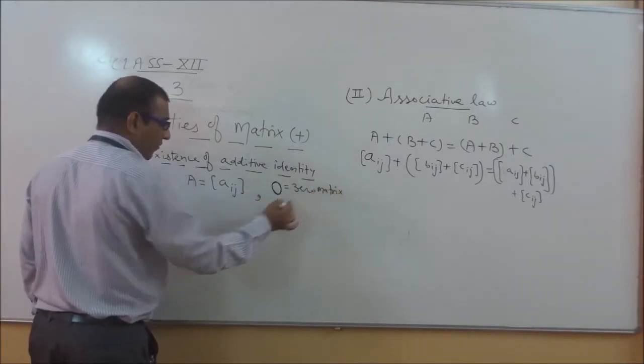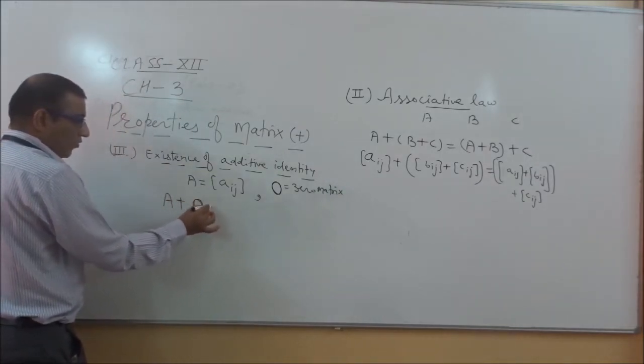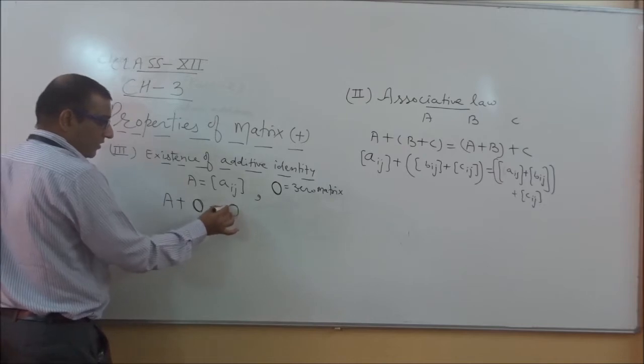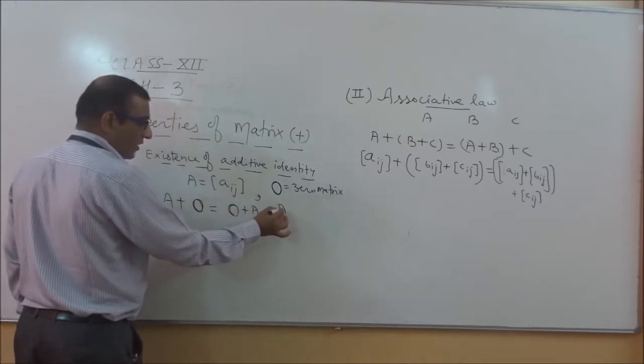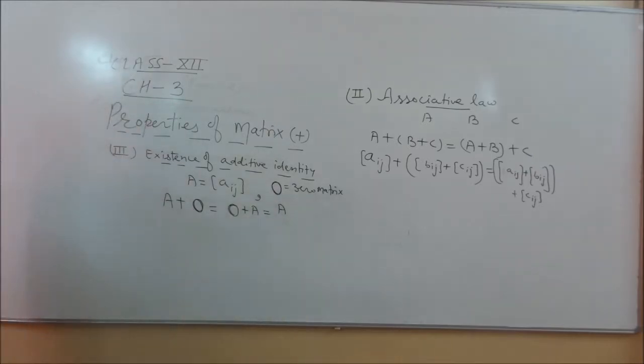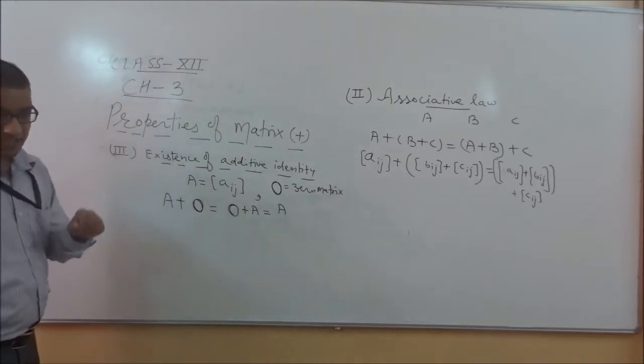Then as per this property we can say A plus 0 can be written as 0 plus A, and the value becomes A. Then we can say 0 is the additive identity for matrix addition.